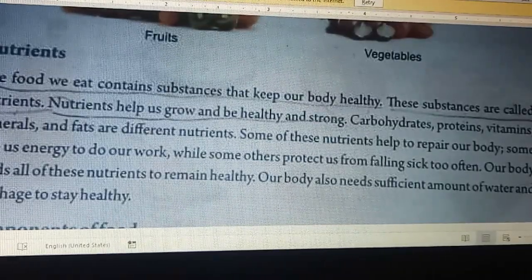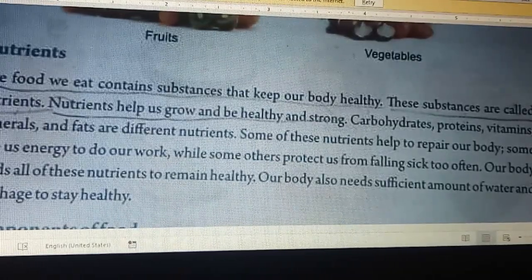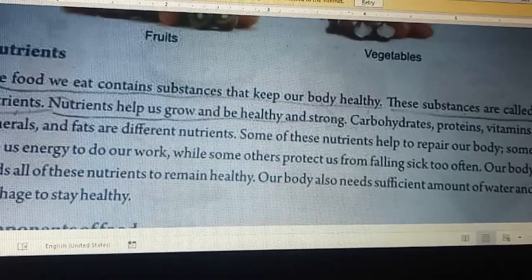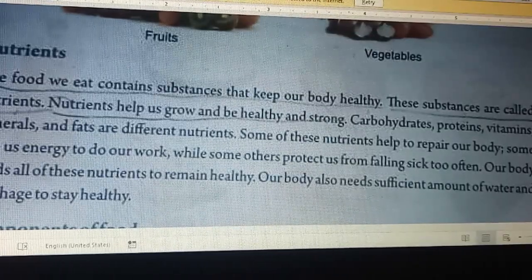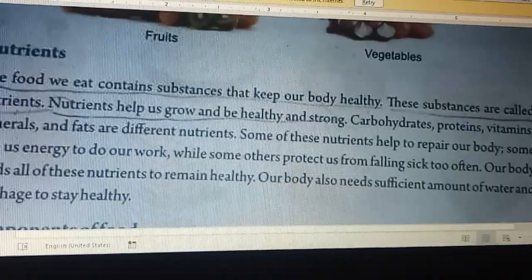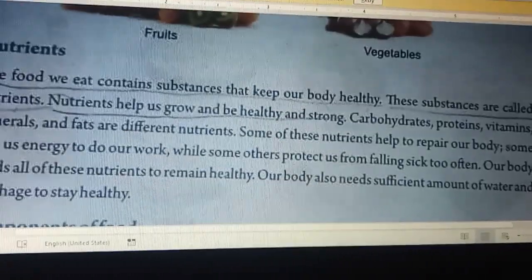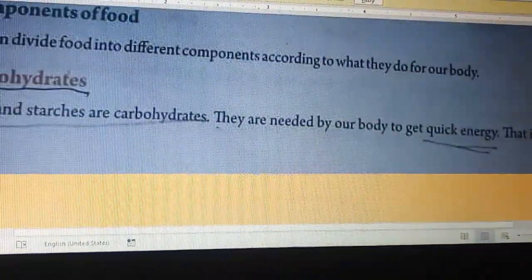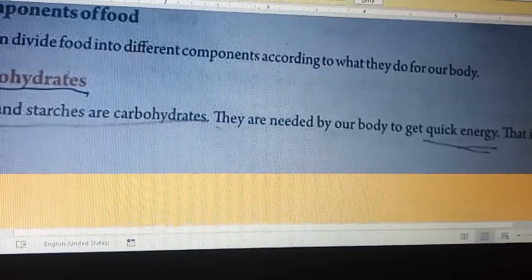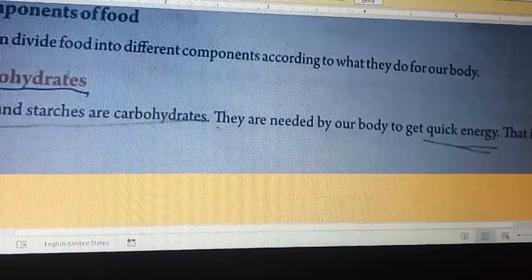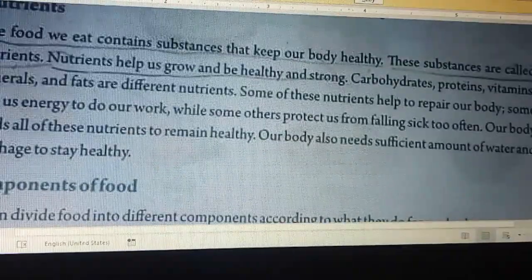Today, we'll learn about nutrients and the components of food.